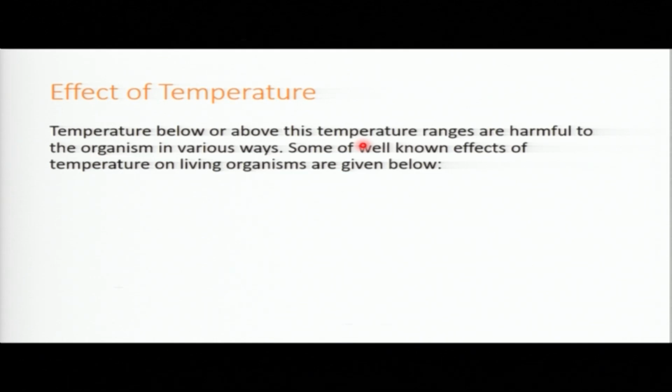So, temperature below or above the range is harmful. This is what you have talked about. Let's take an example of a human being. A temperature above 37, 38, 39 is harmful. It is a very harmful temperature. A temperature below 36 is also harmful, because it will affect the organism in general. So let's see below the effect of temperature.